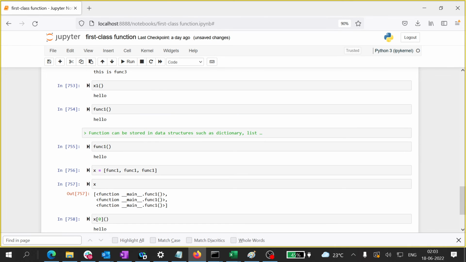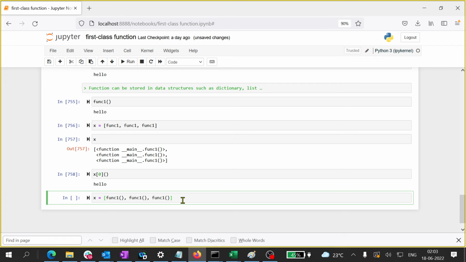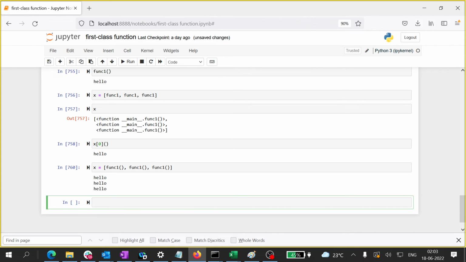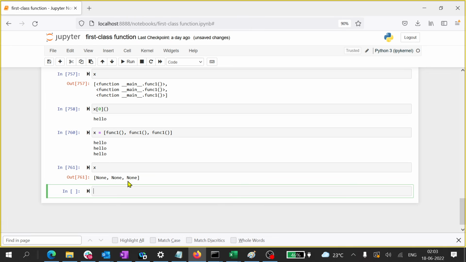So I invoke the function, this I have done. Now the moment I do this, the statement is getting executed. See, this is getting activated, right? Func1, the moment it goes there, it invokes. So hello, hello, hello. But what is there in X that I need to see? It is None, None, None, because this func1 is returning None, and whatever it returns is what gets stored. So None, None, None is stored.